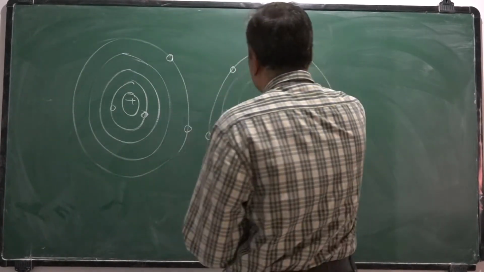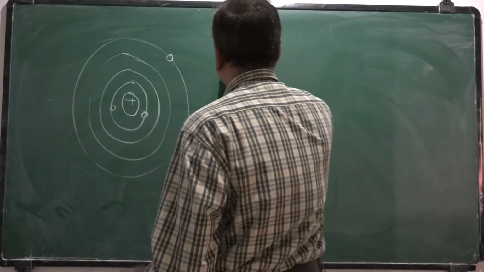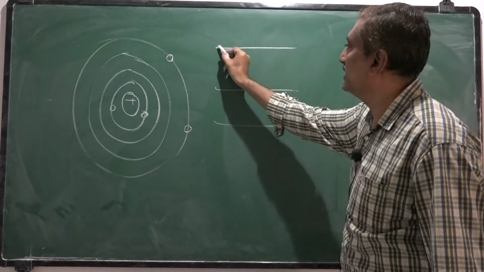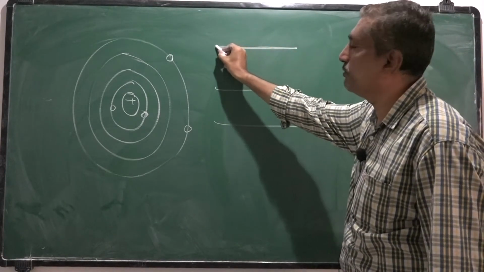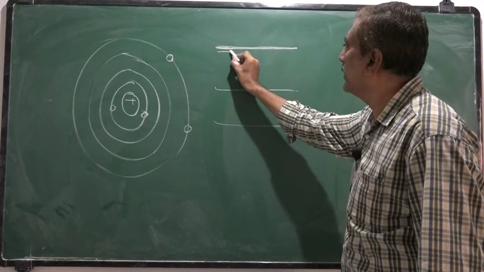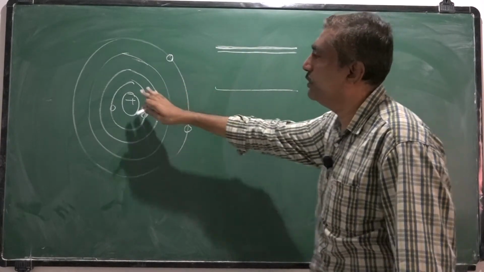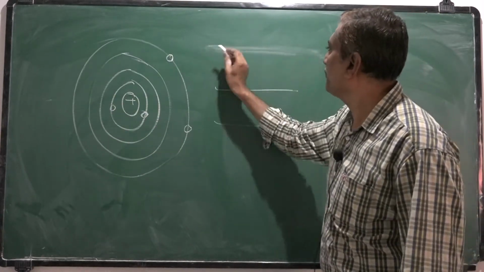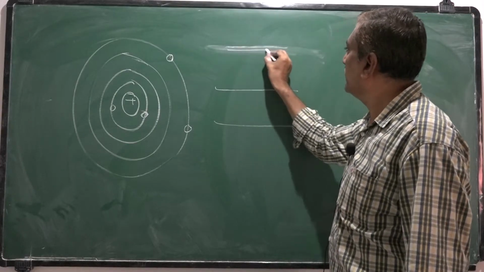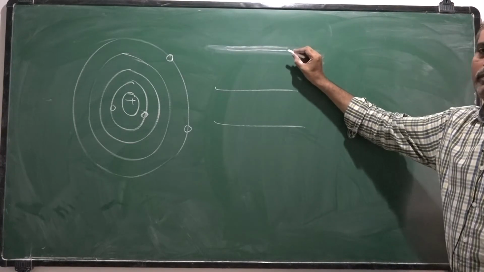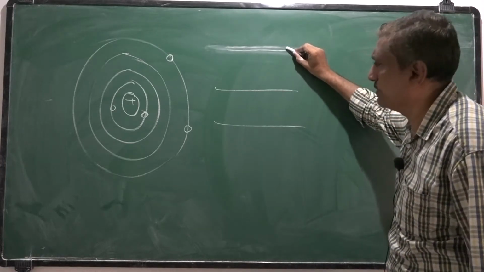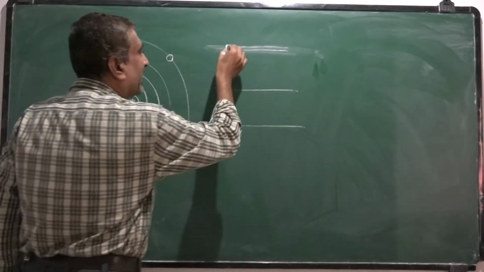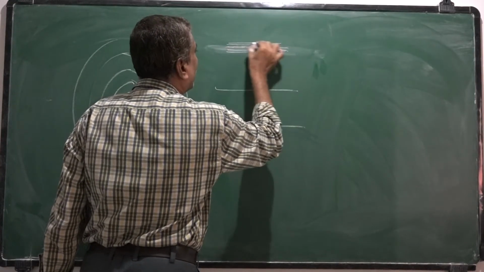If you consider like this, suppose this is the energy level corresponding to the outermost orbit. We get a slight variation of energy when two atoms interact, very close to them, just like this. That means this energy level splits into two very close values like this. Suppose we consider a solid of n number of atoms, these lines split into n lines like this, very closely packed.